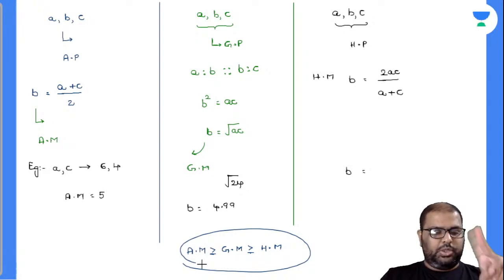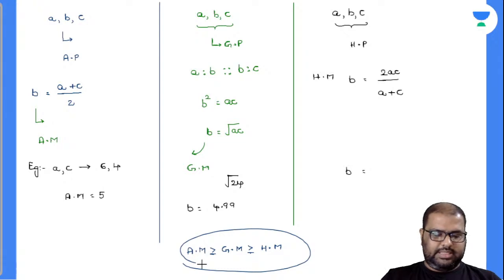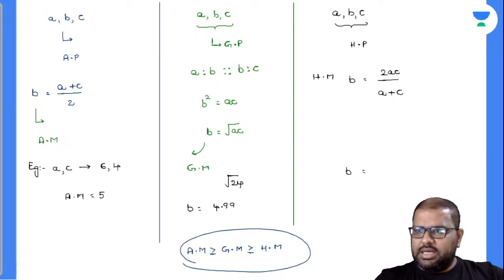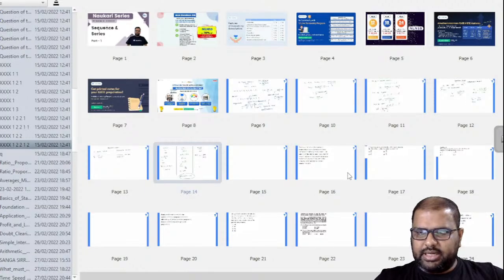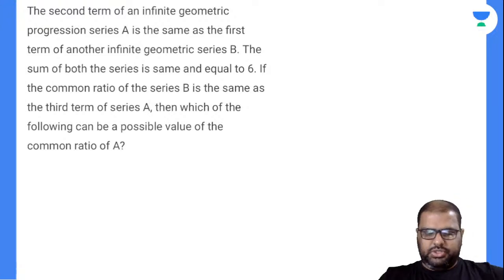When you are observing two terms and you are asked to find the maximum or minimum value of an expression, you can blindly use this concept to solve the questions. I'll explain some examples also. Let us solve some questions. This is the first question, I will solve it. The next question you have to solve for me.